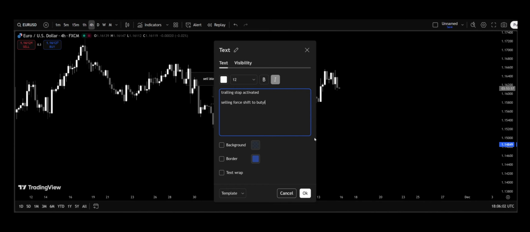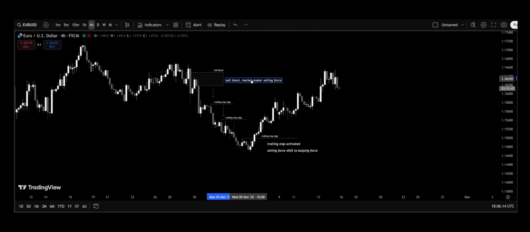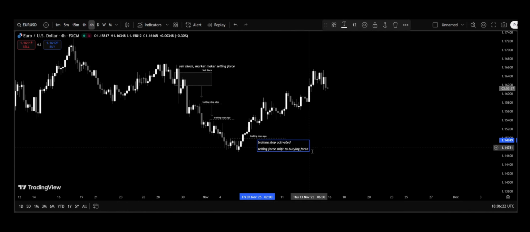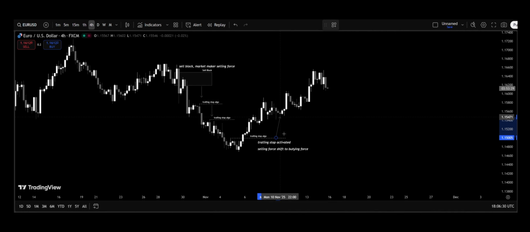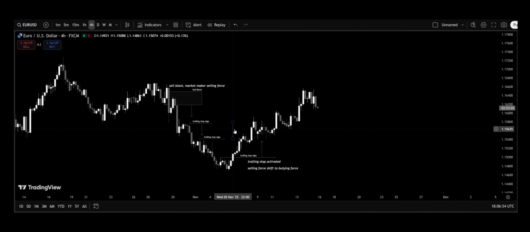Once the expansion completes and the market finally exhausts itself, price often snaps back into the previous range. This is where the corrective phase begins. As price lifts off the expansion's low, it approaches the zone where early trend followers entered their short positions. These traders expected a steady continuation to the downside long before the expansion occurred. Instead, the expansion drove price so fast and so far that their positions turned negative almost instantly.